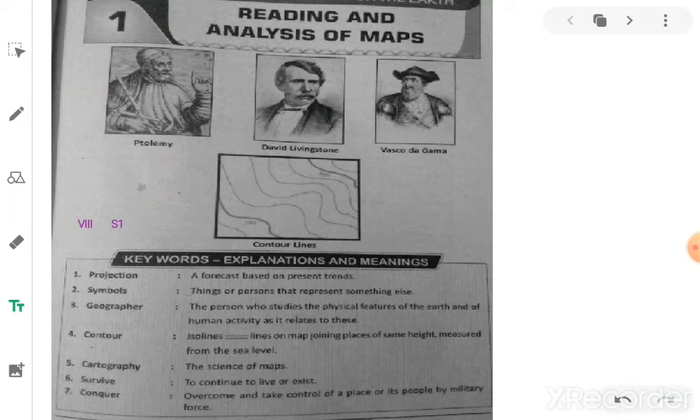So before going to the lesson, first you have to learn these key points, keywords, which are helpful to understand the lesson better. Here, the first one is projection. Projection means projecting something. Suppose the weather department gives a forecast of weather.